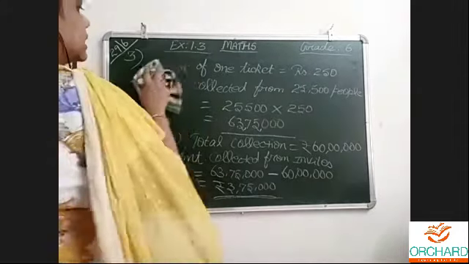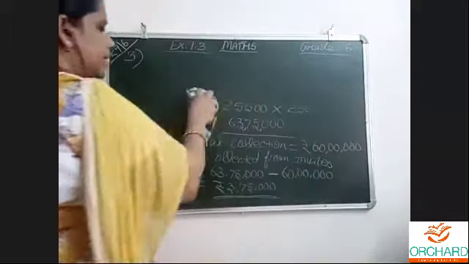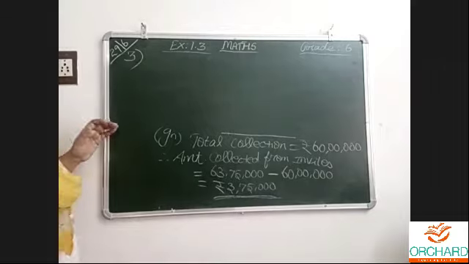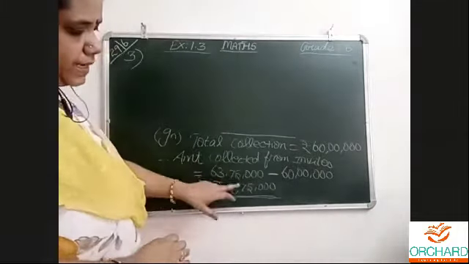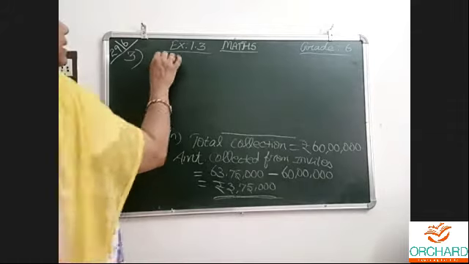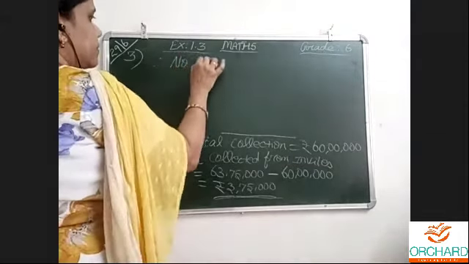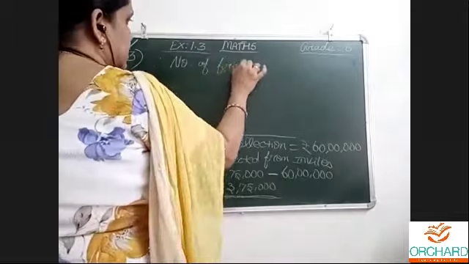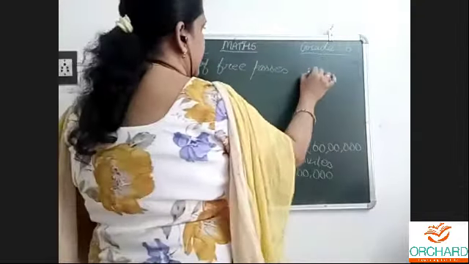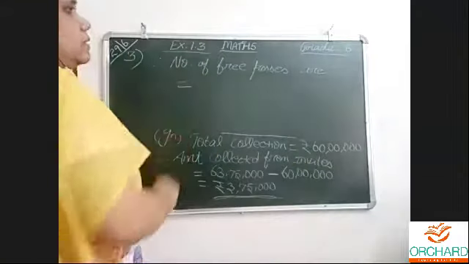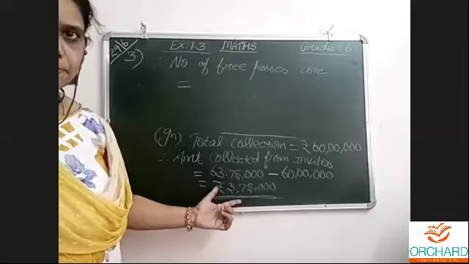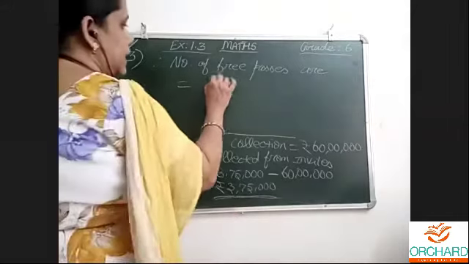Now after this, the amount we need is this. The amount collected from invitees is this much. Now how many people were called? The question asks for the number of free passes that were given. Make your steps simple. Free passes are this many, by how many people? That many people.